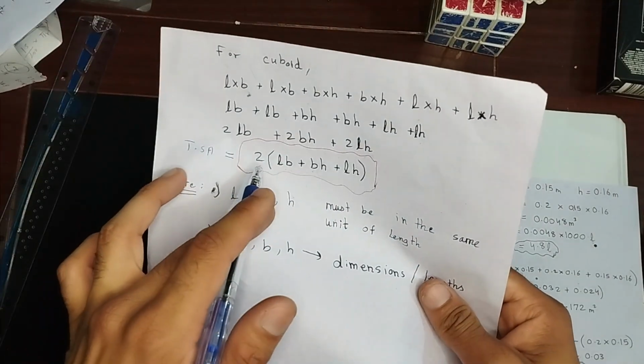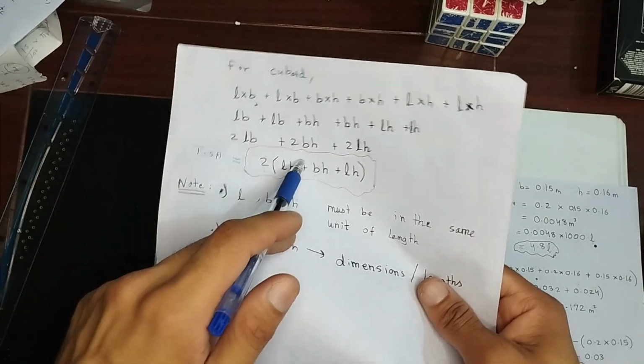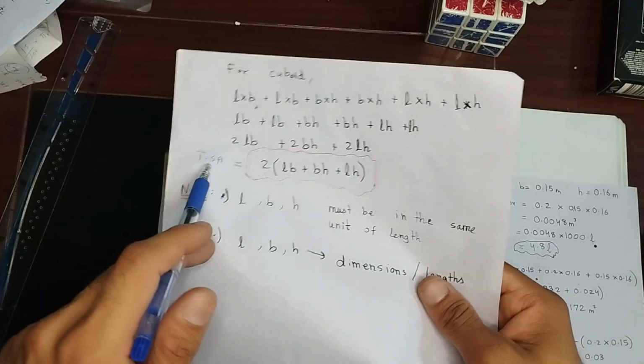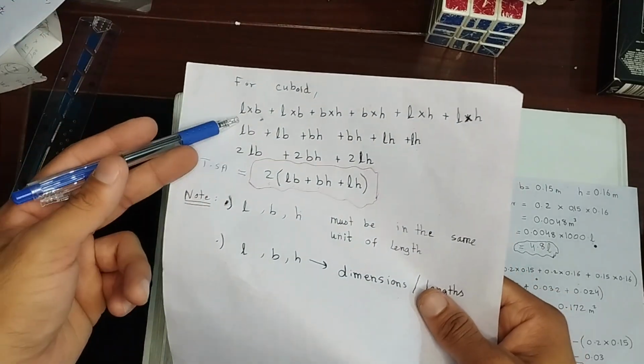The length, breadth, and height are already known to us in this question, so we're just going to apply this formula. Once we know the total surface area, then we're going to subtract length multiplied by breadth from it.